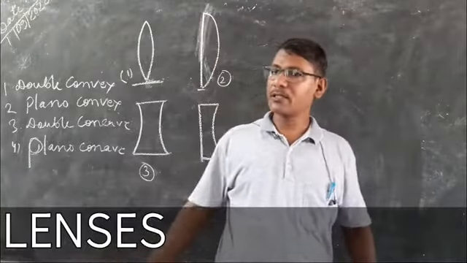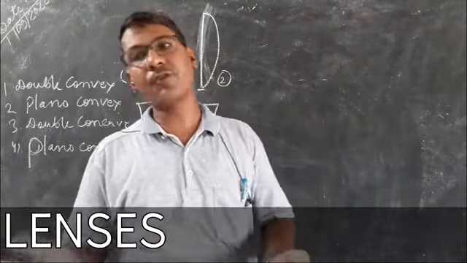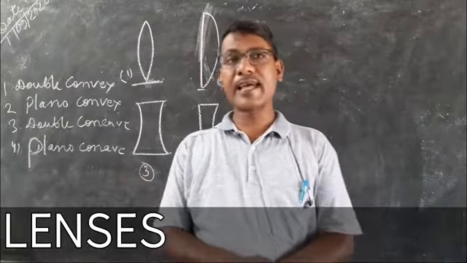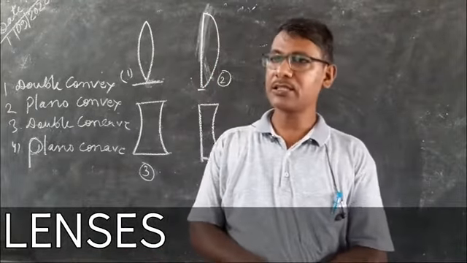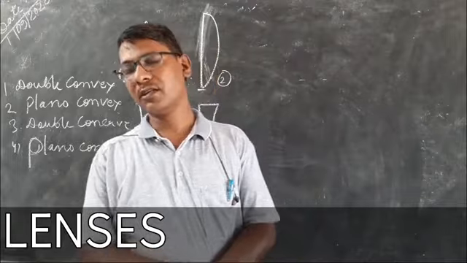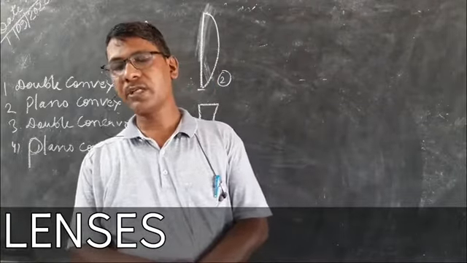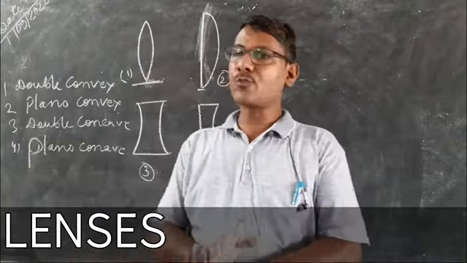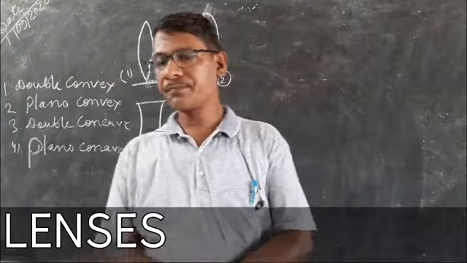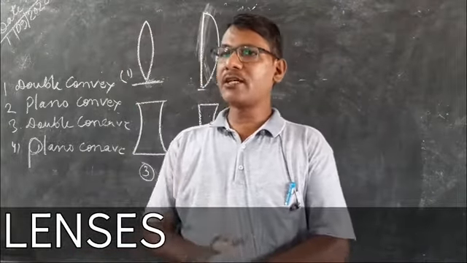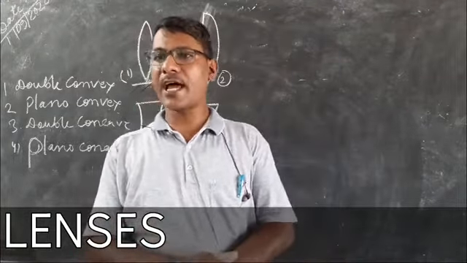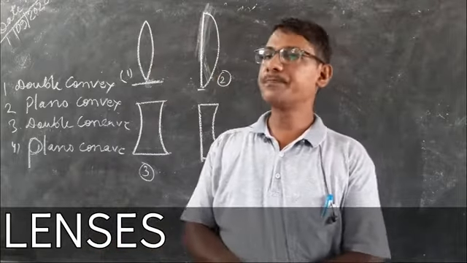We will also take a similar sign convention for lens. The sign convention for lens is similar to what we have taken for the mirror in the previous classes. All the distances must be measured from the optical center. The distance measured in the direction of light will be taken as positive.